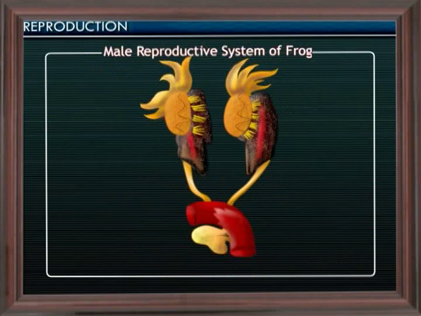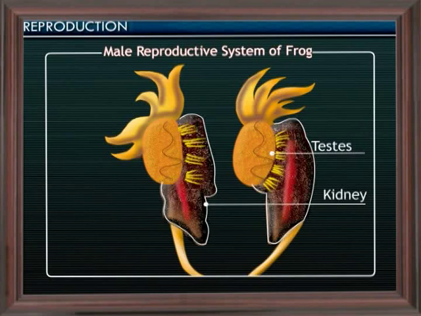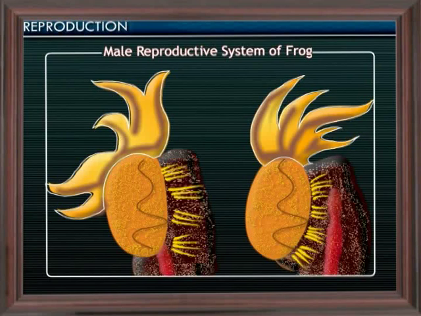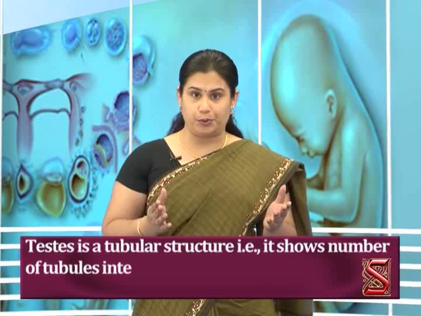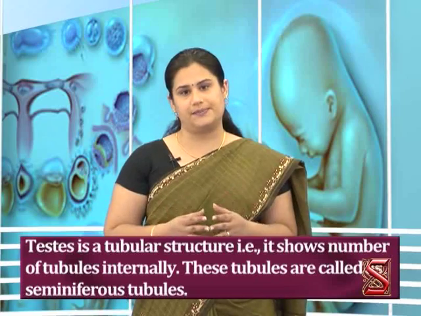Let us start with the male frog. A male frog has a pair of testes on the anterior part of the kidney attached with a mesentery called mesorchium. Testes are yellow in color and are oval in shape. The yellow colored projections you are seeing attached to the testes are the fat globules. Testis is a tubular structure, that is, it shows a number of tubules internally. These tubules are called seminiferous tubules. Spermatozoa are produced inside these tubules.